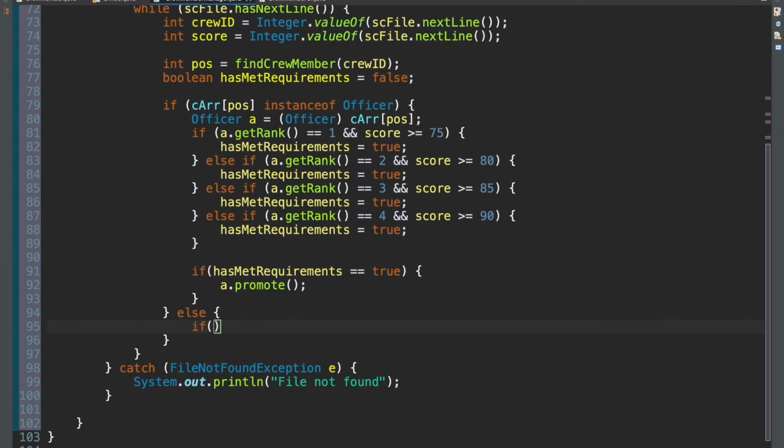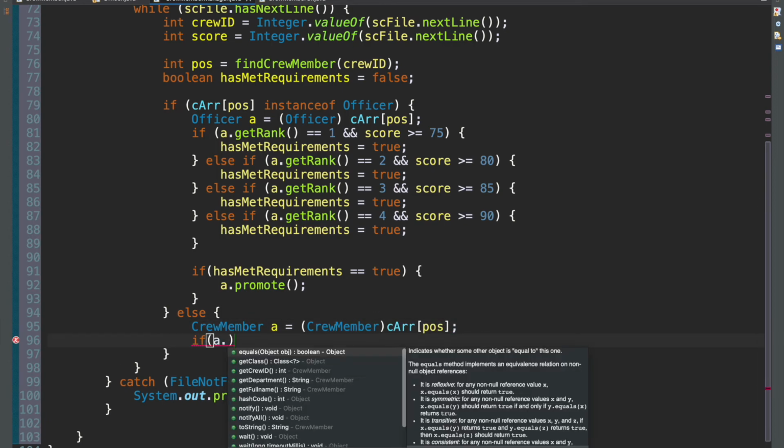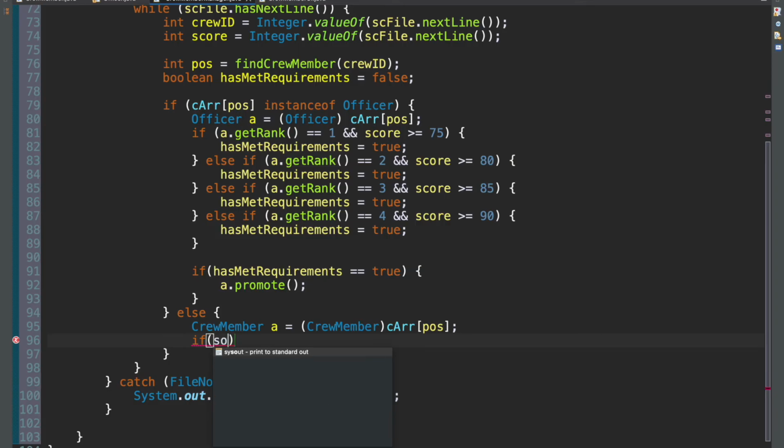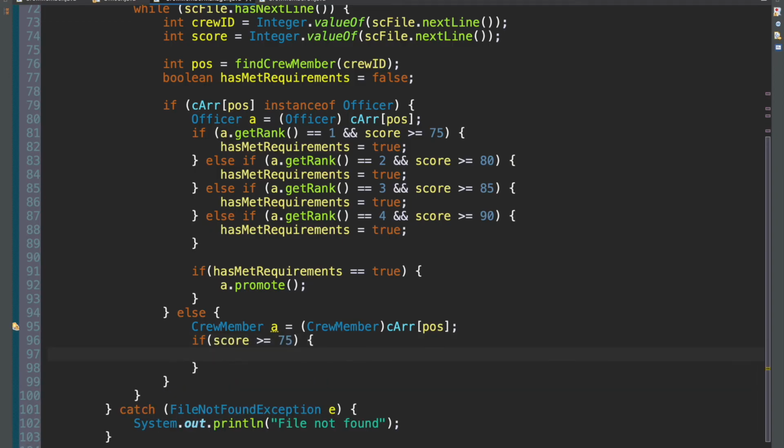So firstly create the object crew member A is equal to crew member at CRA dot position. And actually no, we're just saying if score is greater than or equal to 75, and then we want to promote A, right? We want to say officer B here is equal to new officer.